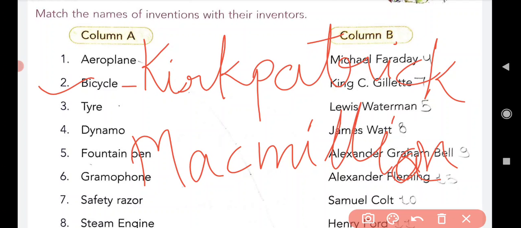Kirkpatrick Macmillan is the inventor of the bicycle.